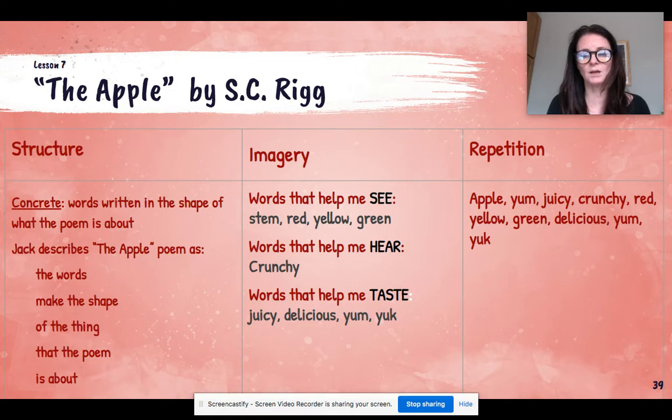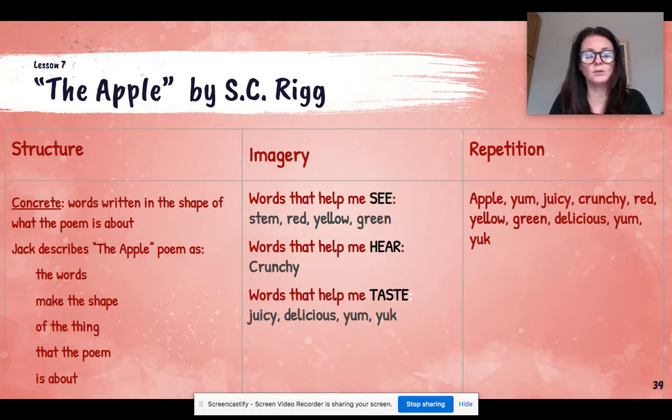I'll put the directions in our discussion feed, because if you send them to me, I can compile a Google Slides and share everybody's, which will be kind of cool. All right, so I think that's what we're going to do. You draw it. If you can type it, awesome. I think it would be really hard for me to type it to look like an apple. I'd rather draw something. So you choose, but if you're drawing it, take a picture, and then you're going to drop that picture into an email to me.